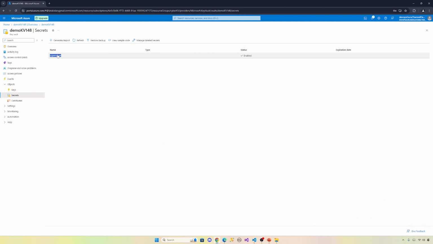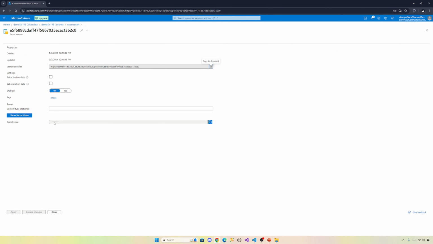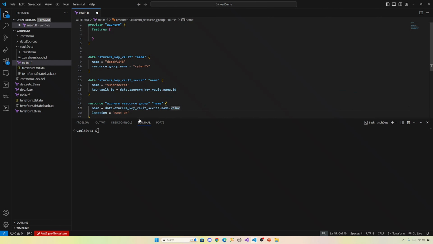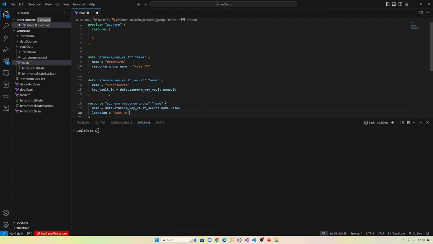So right here, this is the secret. You can go inside, see the value of the secret right here. This is the one, demo RZ123. It will pull it dynamically. So this is the value, location. So your resource group name will be this one, demo RZ123, and the location will be East US.